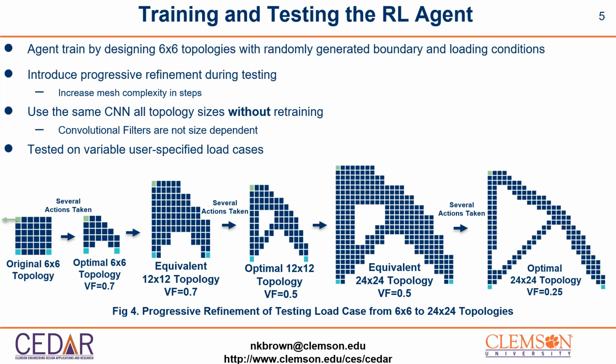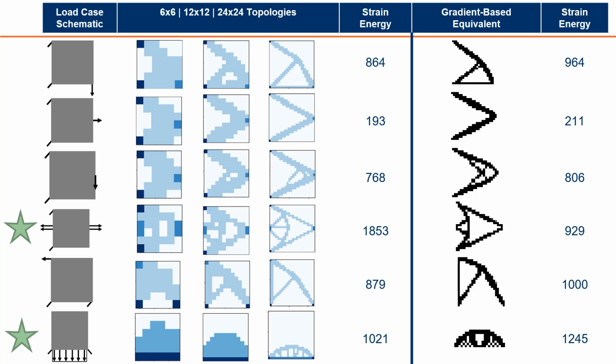Upon introducing this progressive refinement approach, we tested our method on a series of user-specified load cases. In this slide, we show the proposed design solutions of the agent under various user-specified load cases. We have included the intermediate 6x6 and 12x12 topologies and the final 24x24 proposed design solution.